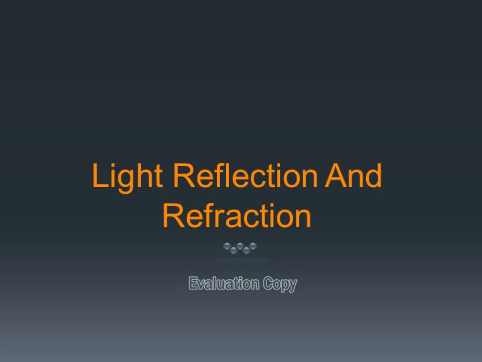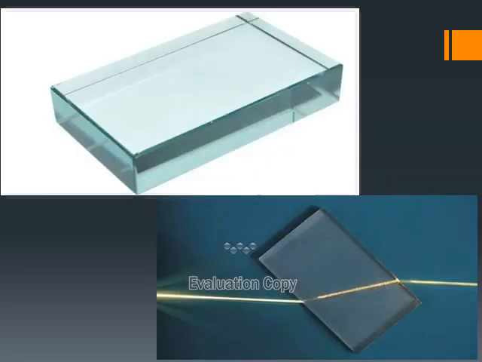As you can see here, this is a rectangular glass slab which we have already seen, and the incident ray comes from the rarer medium to the denser medium, glass, and it is coming out as an emergent ray. So the light is refracted and it is deviated from the original path.